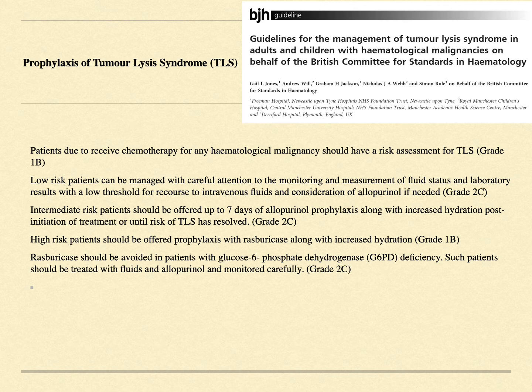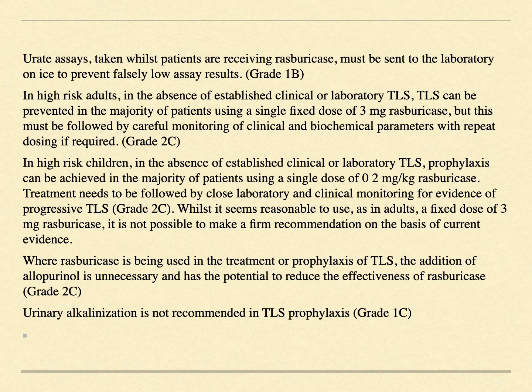needed. The intermediate risk patient should be offered up to 7 days of allopurinol prophylaxis along with hydration post initiation of the treatment or until the risk of tumor lysis syndrome has resolved. The high risk patient should be offered prophylaxis with rasburicase along with increased hydration. Rasburicase should be avoided in patients with glucose 6-phosphate dehydrogenase deficiency. Such patients should be treated with fluids and allopurinol and should be monitored very carefully.